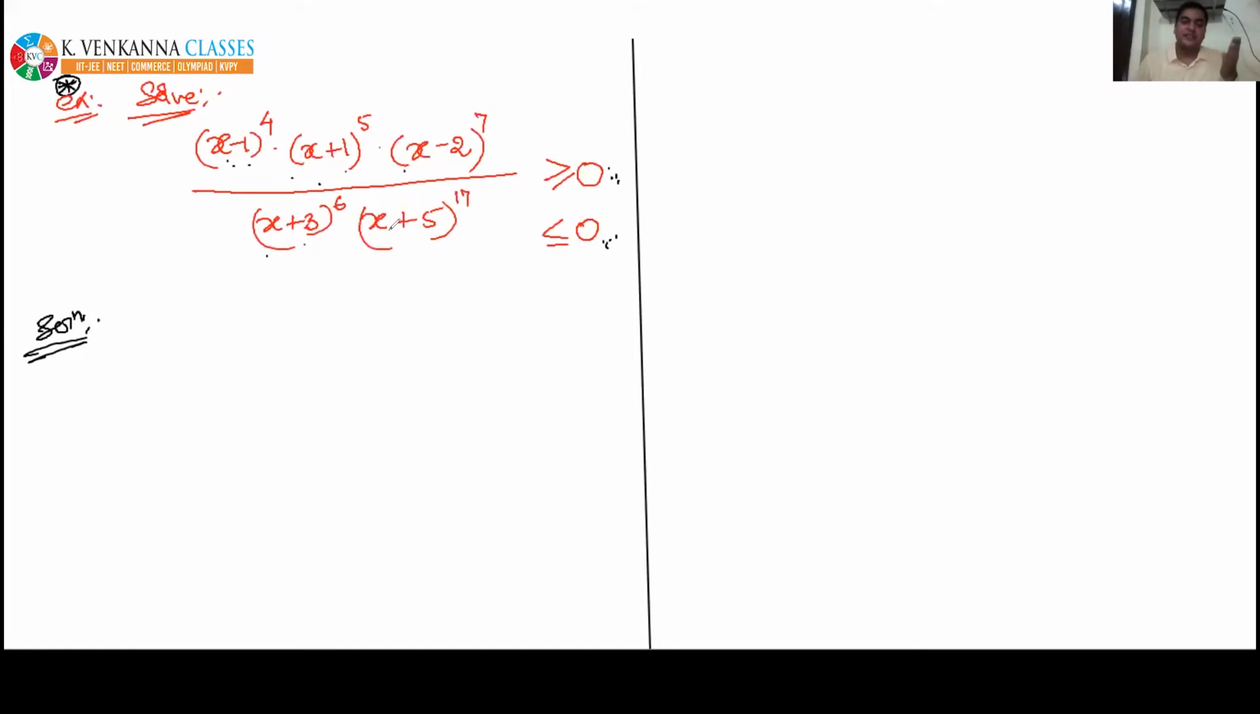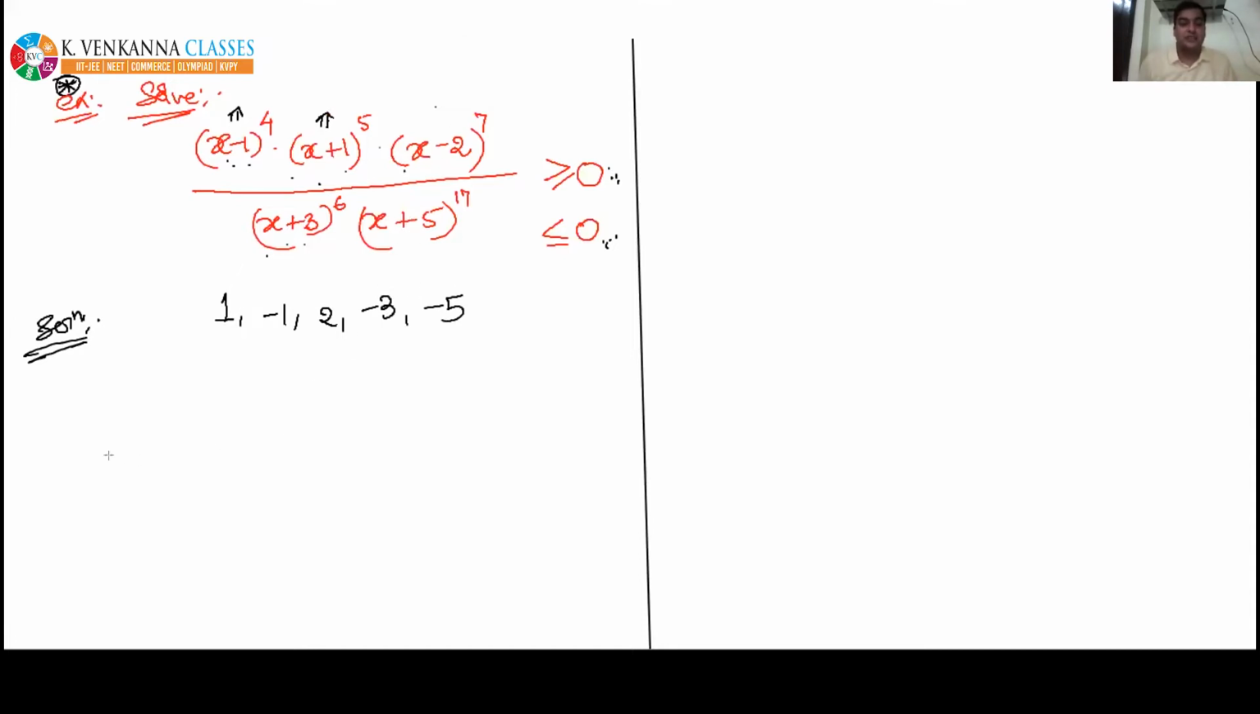Next step is equate each factor to 0 to get the critical points. So let's equate each factor. If I equate this to 0, I will get 1. If I equate this to 0, I will get -1. By this, I will get 2. From here, -3. And from here, -5.